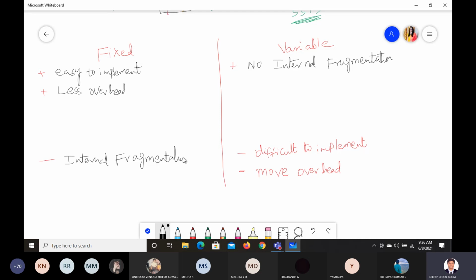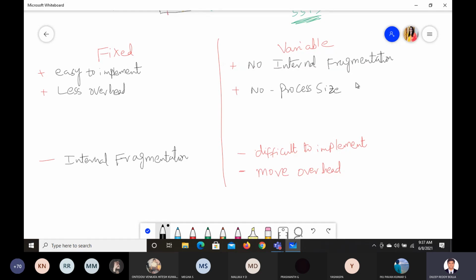Correct? And what else positives we have in this variable? What is one more positive here? There is no process size limitation.